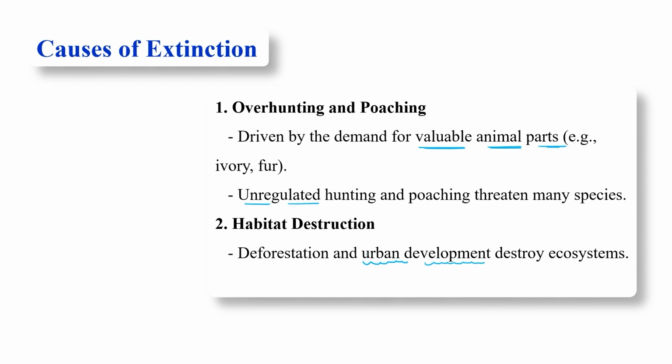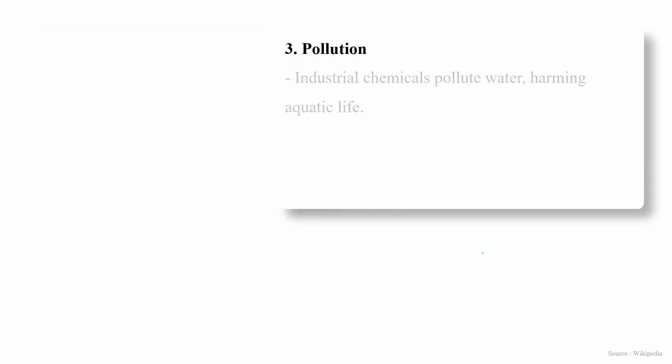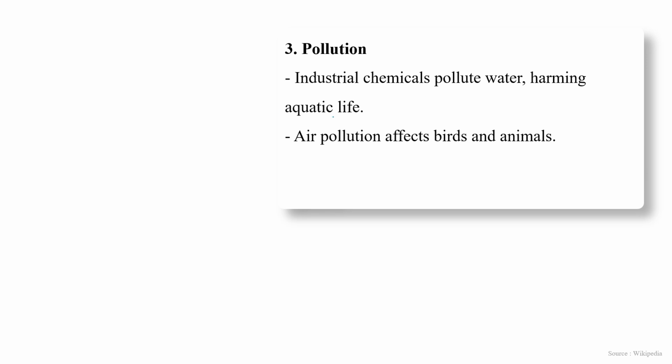So deforestation and urban development destroy ecosystems. This is the second reason for the extinction of many species of plants and animals. Third, natural disasters like floods and volcanic activity also contribute to habitat destruction. Next is pollution. Industrial chemical pollution, actually industrial wastewater, pollutes water, harming aquatic life severely.